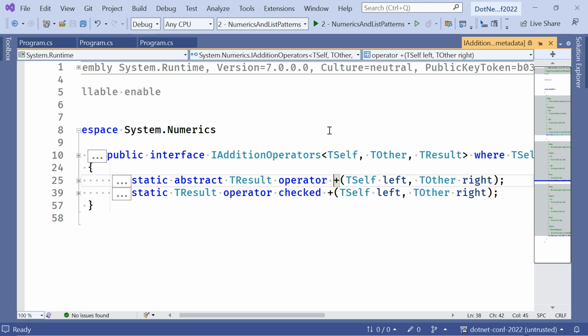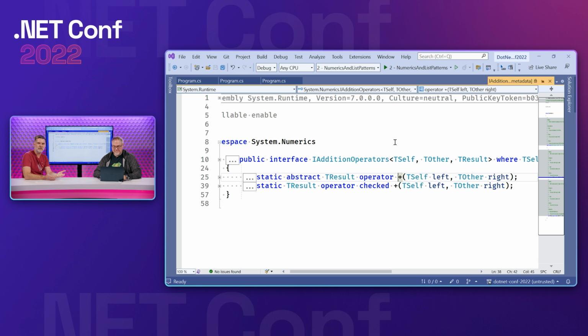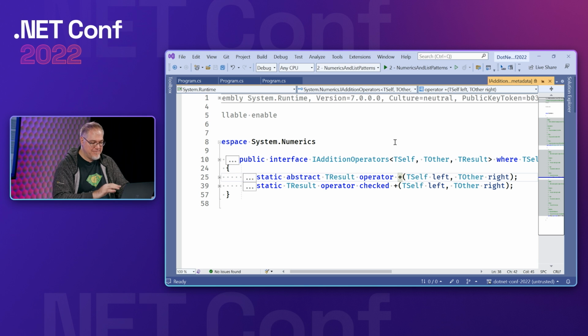Operators are really just static members, right? Yeah. They're one kind of static member, and all the different kinds of static members can now be abstracted over an interface. You can say whoever implements this, they must have this operator. They must have this static member, like we saw the static property 0 before, and then you use generics to get at those, like we saw in our example there. I mean, it's a great feature for the generic math domain, which is really kind of what drove us to do it.